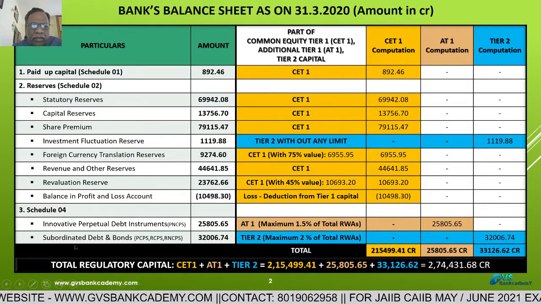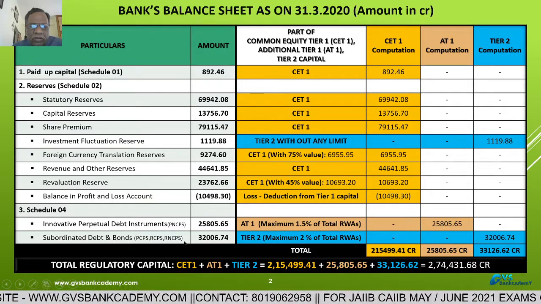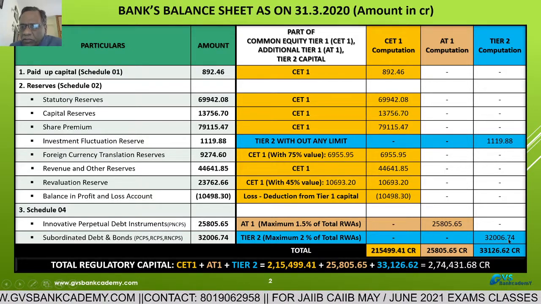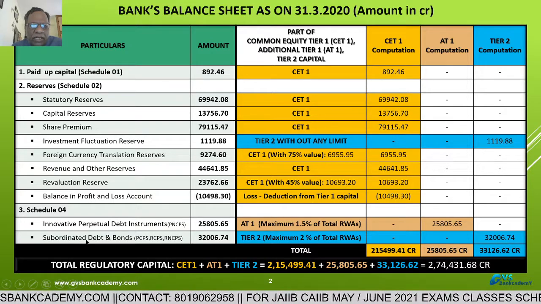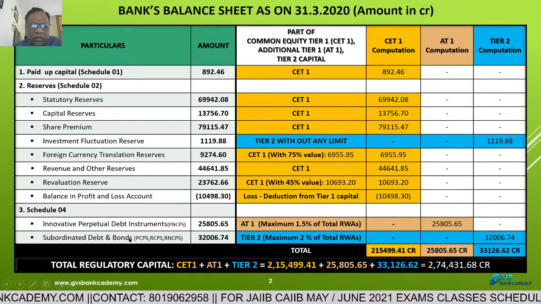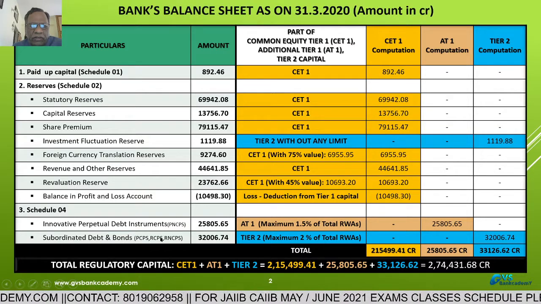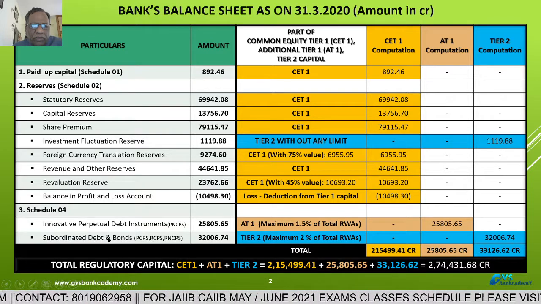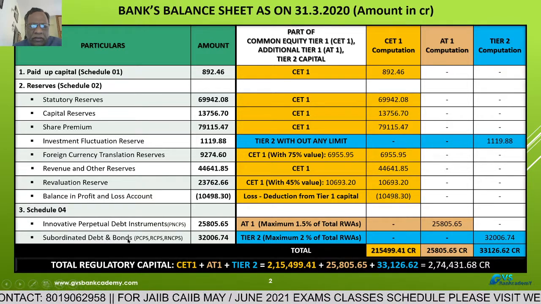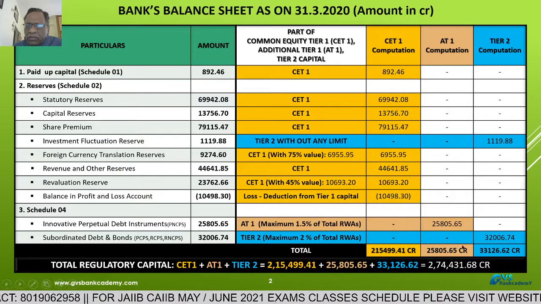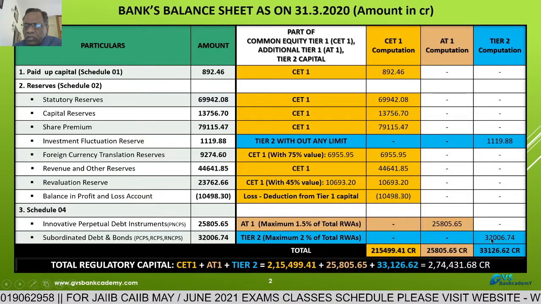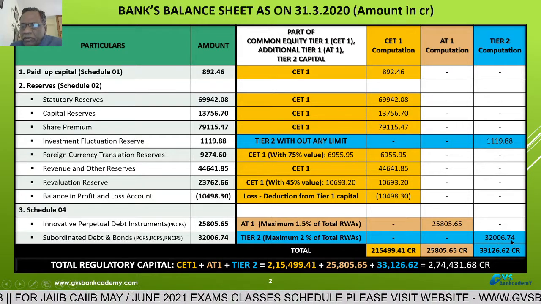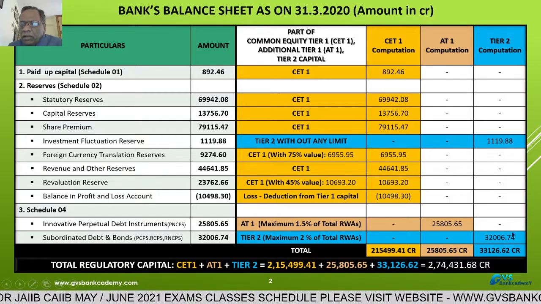Then subordinated debt and bonds are part of tier 2 capital, that we have taken, this 32,006.74. Here subordinated debt and bonds issued by banks, minimum maturity is above 5 years. Any bonds issued under this tier 2 capital, minimum maturity is above 5 years without any step up options. This is 32,006 crores 0.74 crores. This is tier 2 capital amount.